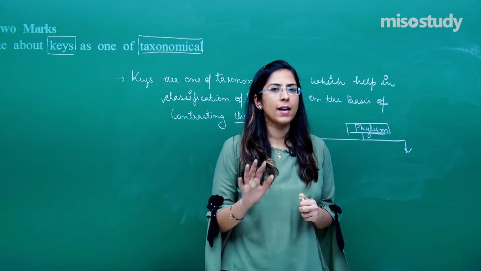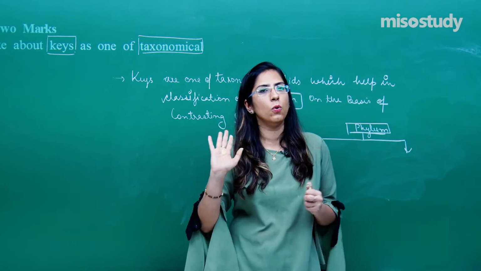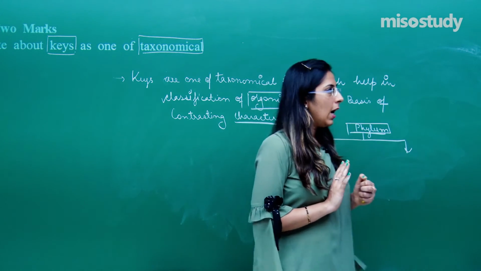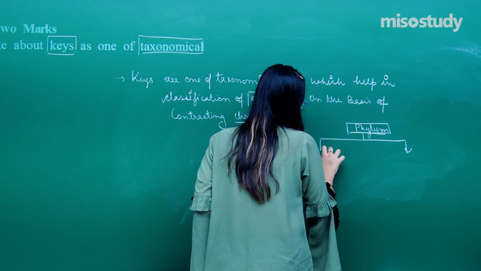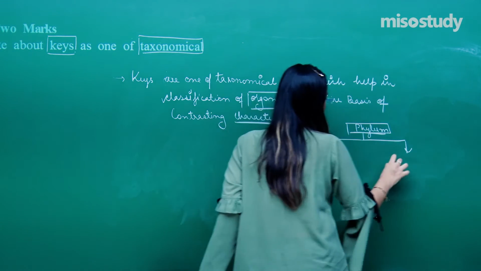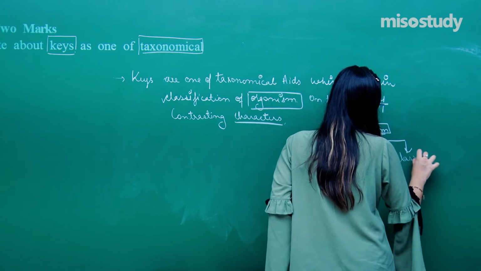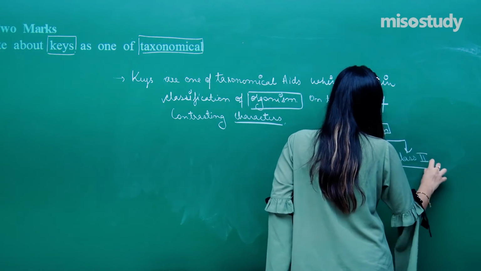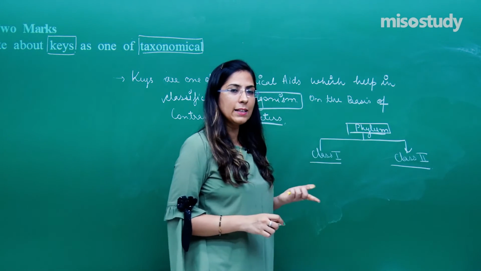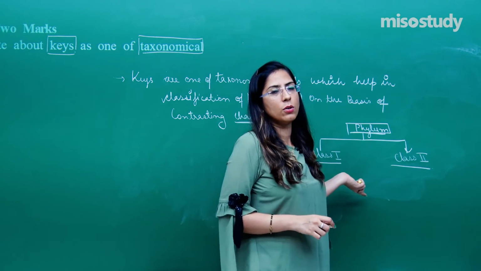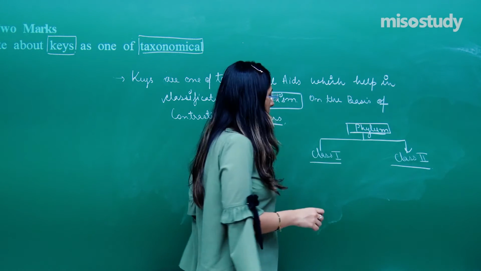So insect is there, that means till class we know about the classification. After that, suppose till class 1 is there and then we have class 2. If I want to classify the organism, first of all, I know that they belong to class 1, which is Insecta.